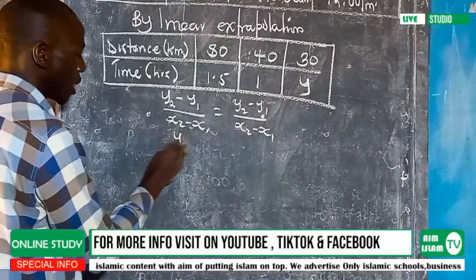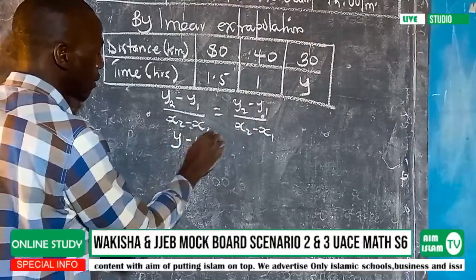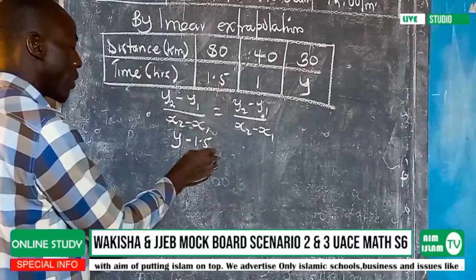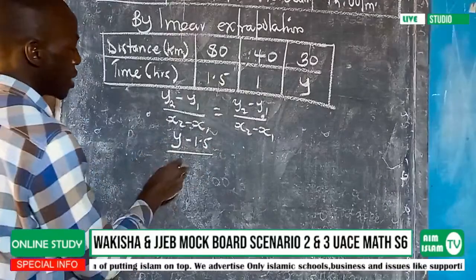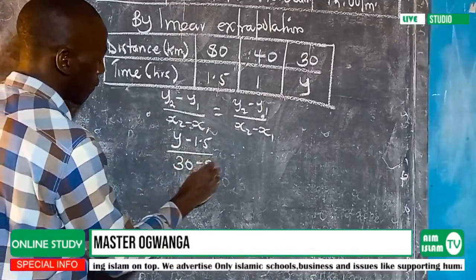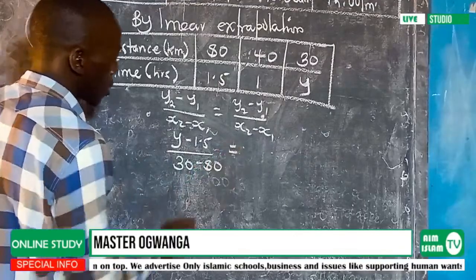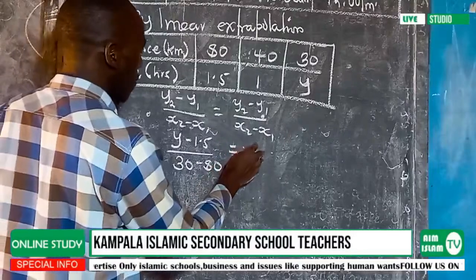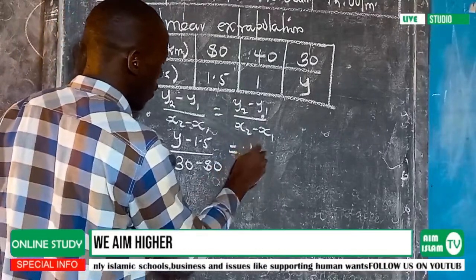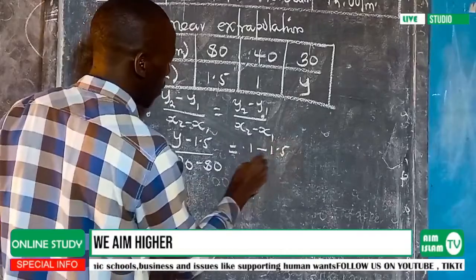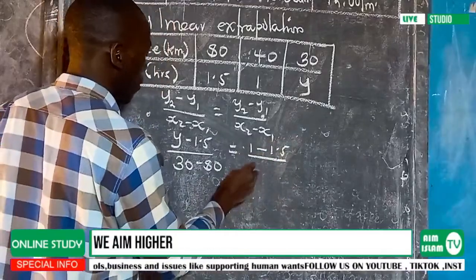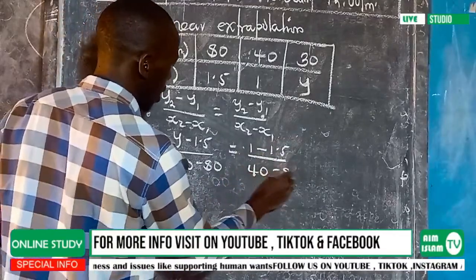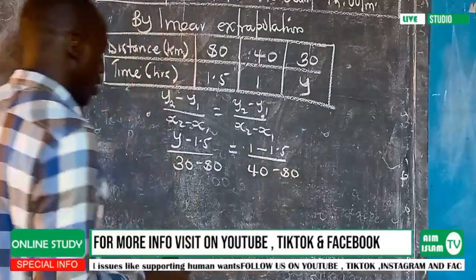I will say that if I have y minus 1.5, this 1.5 will act as the reference, meaning that it should also have 30 as 80. So this 80 will also be subtracted from either side, meaning we'll have the 1 now minus 1.5 for the upper one, then 40 minus 80 for the lower one.